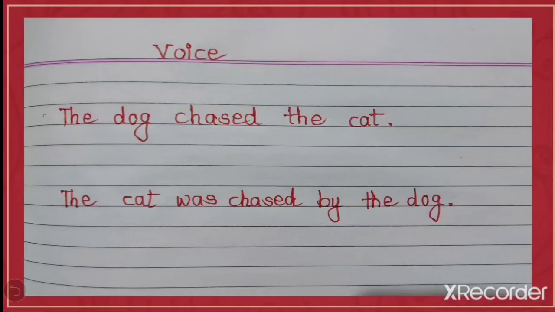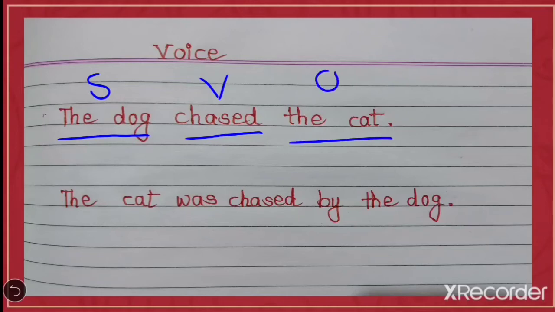So look at here, the dog chased the cat. The cat was chased by the dog. Now here the dog is the subject. Chased is a verb, the action of the subject, the dog. And the cat is the object.